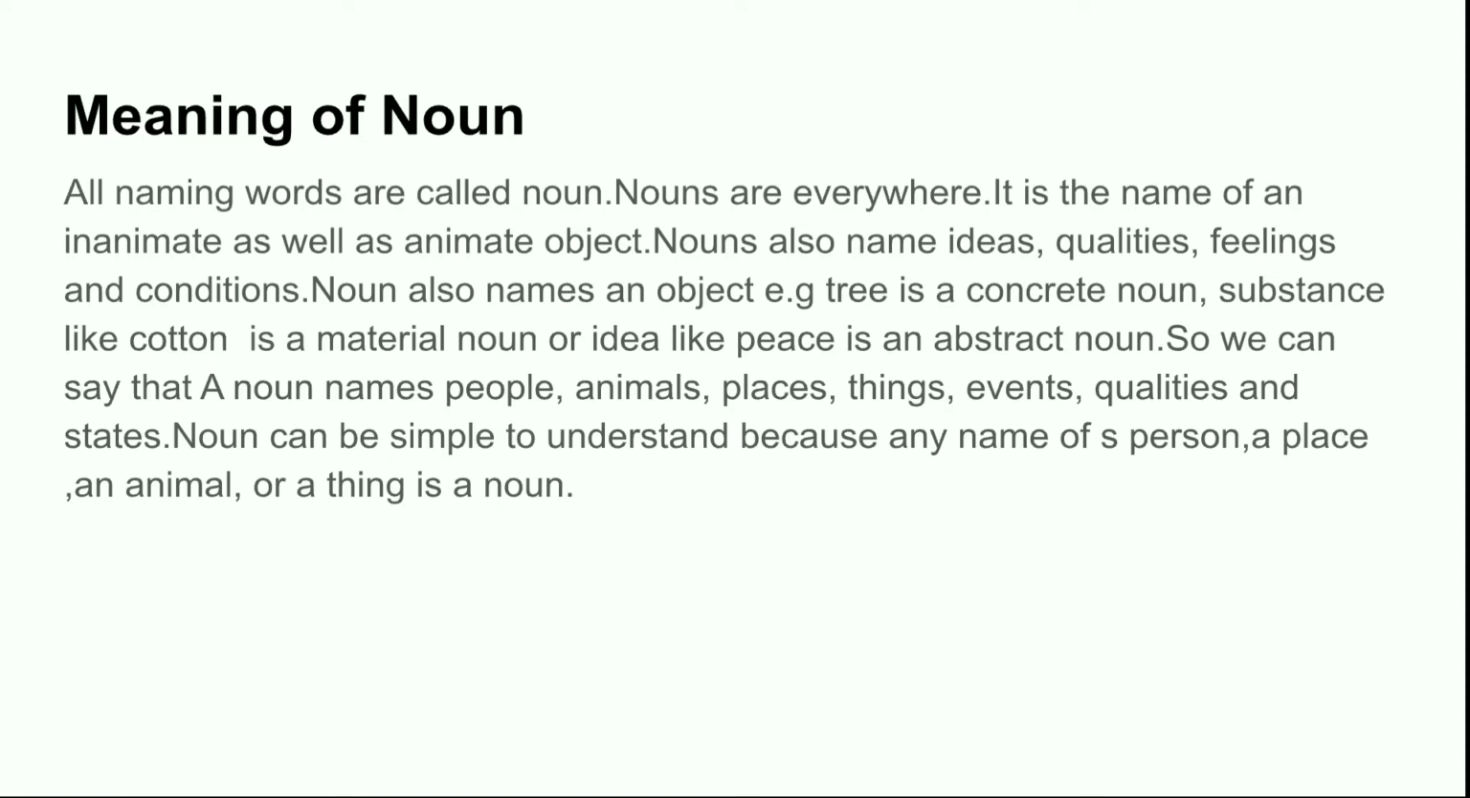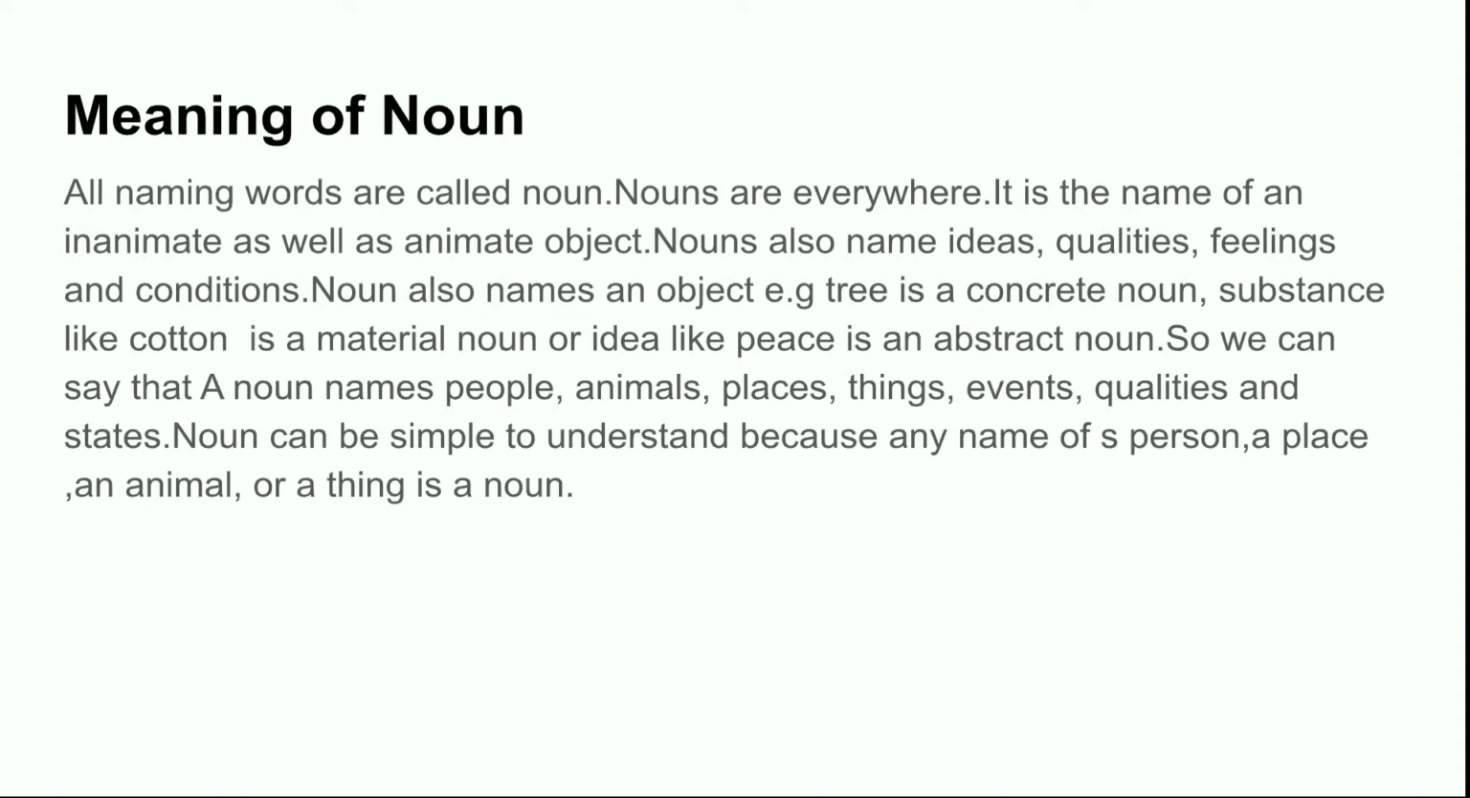Now I'll tell you the meaning of noun. All naming words are called noun. Nouns are everywhere. It is the name of an inanimate as well as animate object. Nouns also name ideas, qualities, feelings, and conditions. Noun also names an object. For example, tree is a concrete noun. Substance like cotton is a material noun, or idea like peace is an abstract noun.